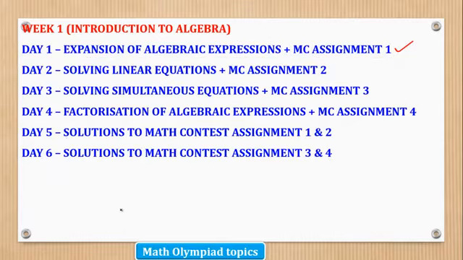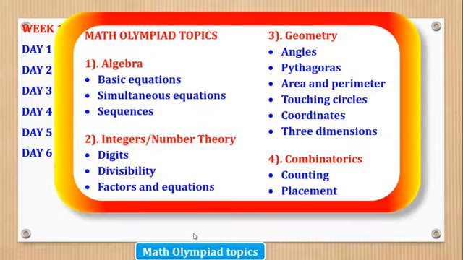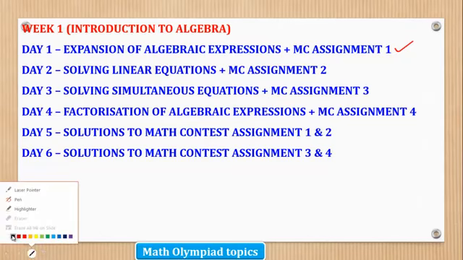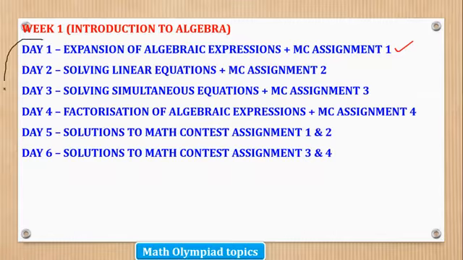Remember, math contest is what qualifies you for the math Olympiad. And math Olympiad has 4 main branches or 4 main areas of assessment: algebra, integers or number theory, geometry, and combinatorics. So we are going to that, and for that reason you have chosen to pick out this part of algebra which is covered in class, so that even the senior 1s and senior 2s can know something about this algebra and